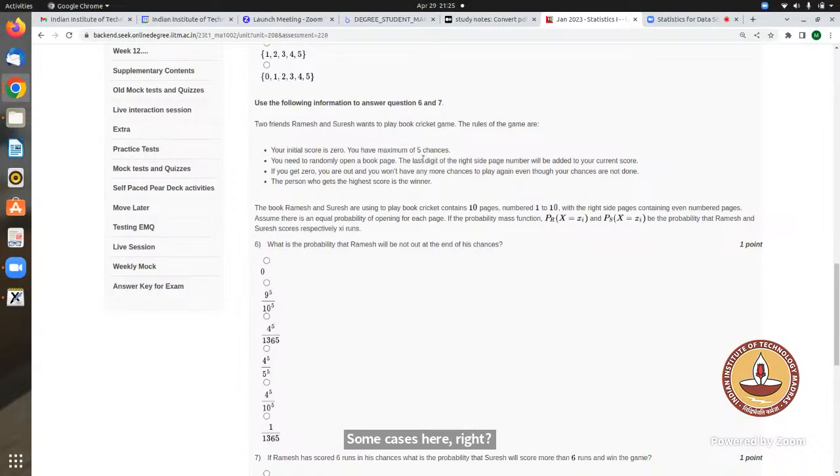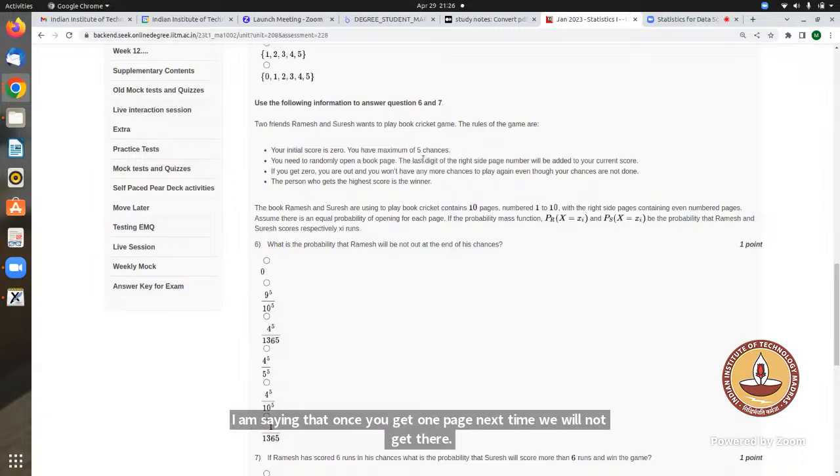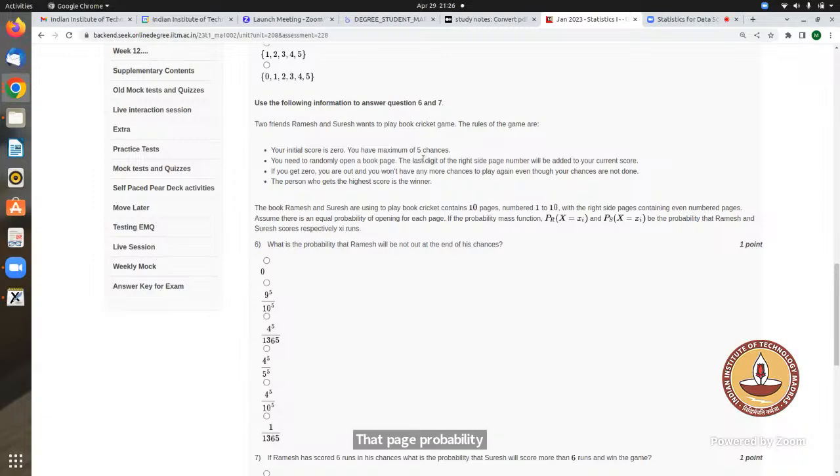Because here the question is only what is the probability that Ramesh will not be out at the end of his chances. He has 5 chances, and the probability doesn't change, because it's not that once he gets one page, next time he will not get that page. Probability remains constant, because every time he can get a 10 or the other numbers. So it would be 4 by 5 and 1 by 5 for each try. That part I didn't understand, which are the cases that I'm missing.